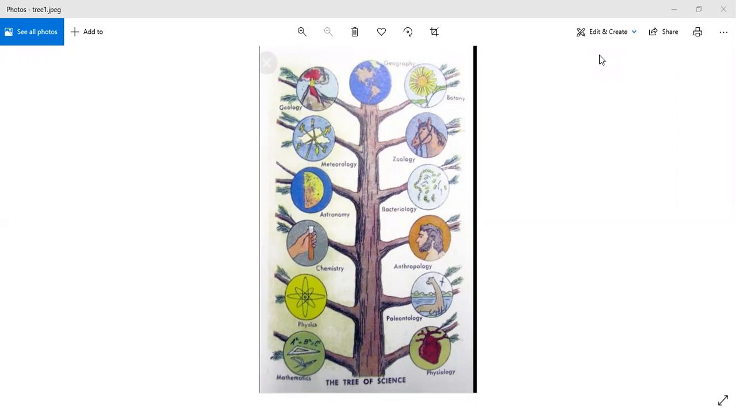See, this is basically a tree of science. As a tree has different branches, science also has so many branches. It can be mathematics, physics, chemistry, astronomy, meteorology, geology, botany, zoology, bacteriology, anthropology, paleontology, physiology. So different terms are there. But here I will be sharing with you the meaning of each term in detail. So let's start with this.